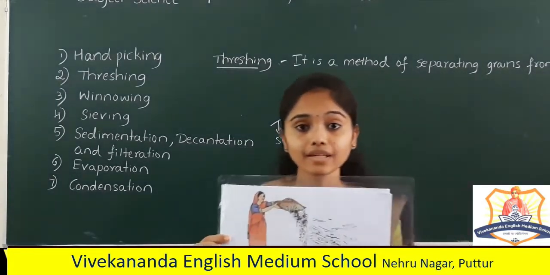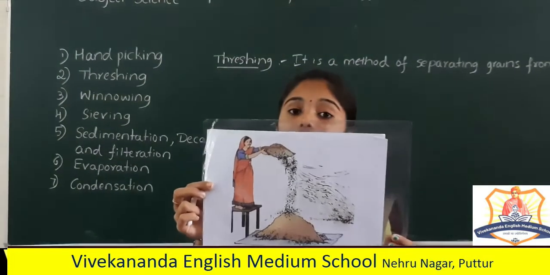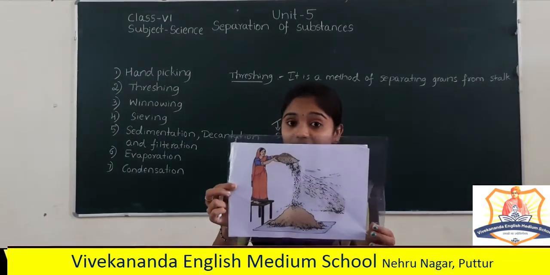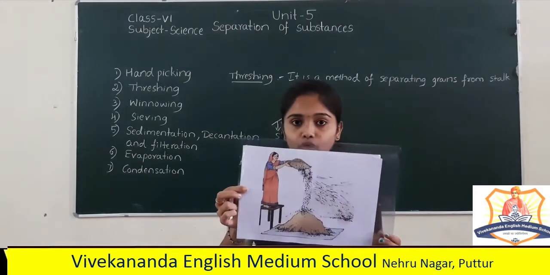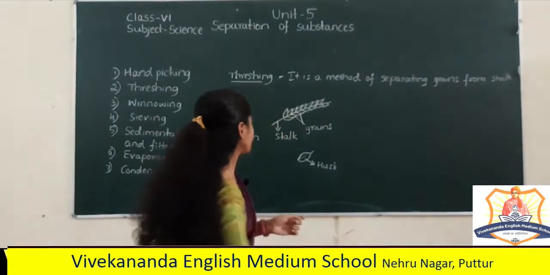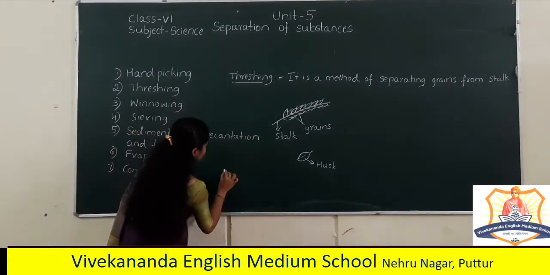So this is a method of separating the husk from the grains by blowing air or wind. That is called winnowing. I will write winnowing here.